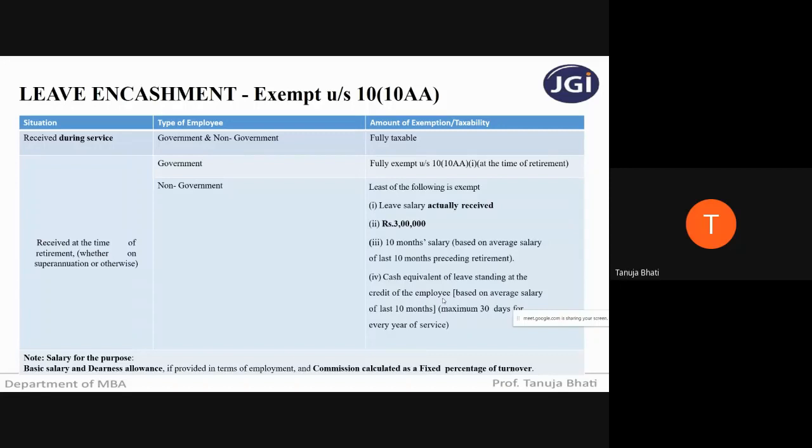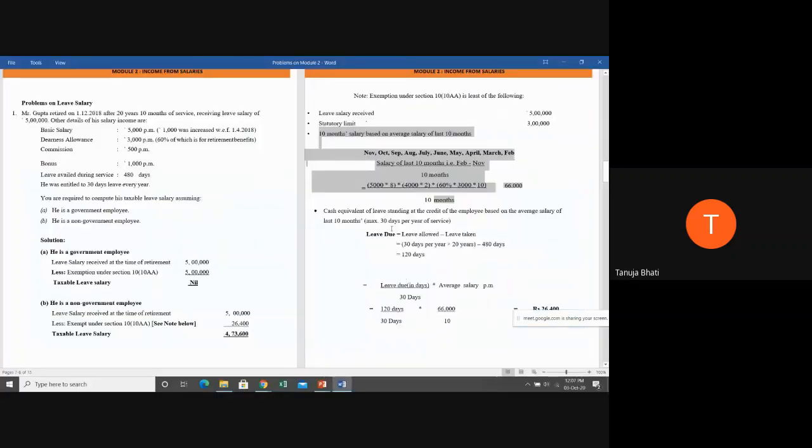So, suppose if I am eligible for 30 days leave, I have taken leave only for 25 days, then remaining 5 days leave is balanced in my account or standing to the credit of my account, correct? So let us see in this problem. So first you have to write the provision heading, that is cash equivalent of leave standing at the credit of the employee based on the average salary of last 10 months and maximum 30 days per year of service, correct?